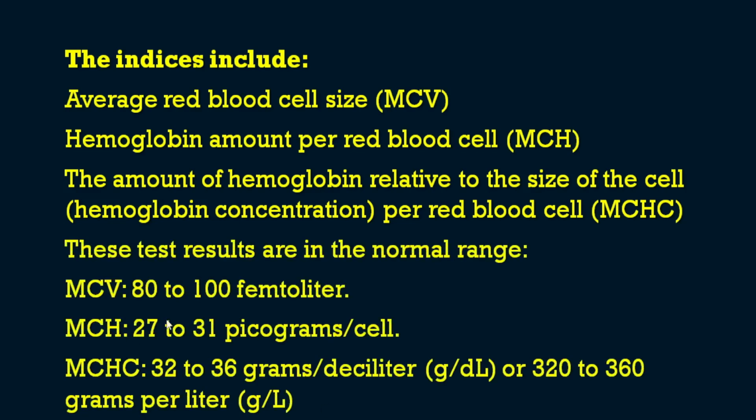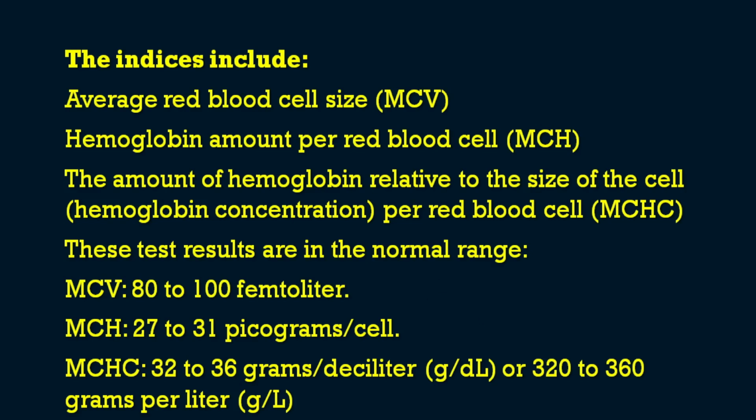So these are the three indices which are coming under the RBC indices, that is the MCV, MCH and MCHC, and we will see the normal values also. So MCV, the normal value is 80 to 100 femtoliter, then MCH is 27 to 31 picograms per cell, and MCHC is 32 to 36 gram per deciliter, or 320 to 360 grams per liter. So these are the normal values. From an exam point of view and for understanding also, this is very important, because every time in the complete hemogram we can see the MCV, MCH, MCHC. So I think you got some information regarding the indices.